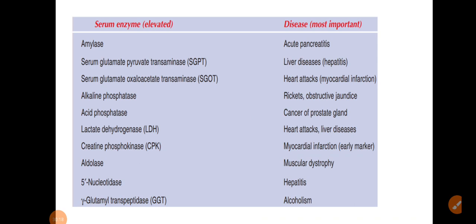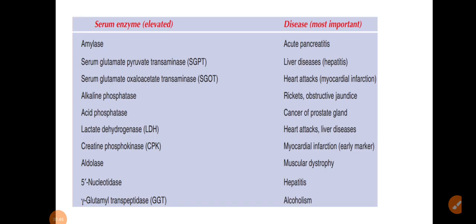Okay, here are some enzymes whose levels are elevated in specific diseases. Amylase, what is the disease? That is acute pancreatitis. Then SGPT, serum glutamate pyruvate transaminase, in liver diseases like hepatitis. Serum glutamate oxaloacetate transaminase, SGOT, in heart attacks or myocardial infarction. Then alkaline phosphatase in rickets and obstructive jaundice.